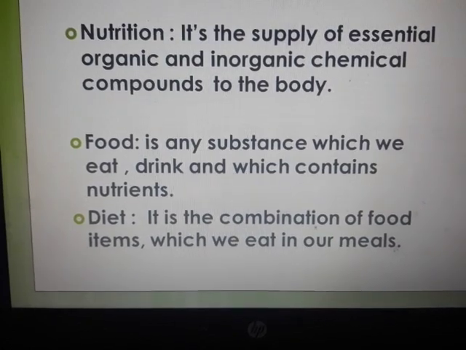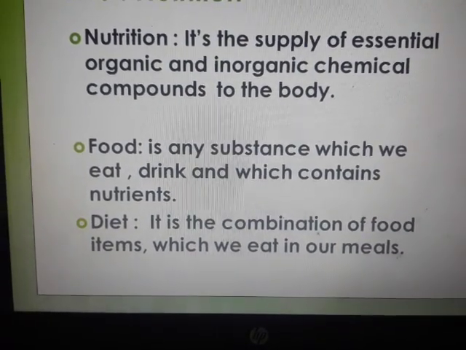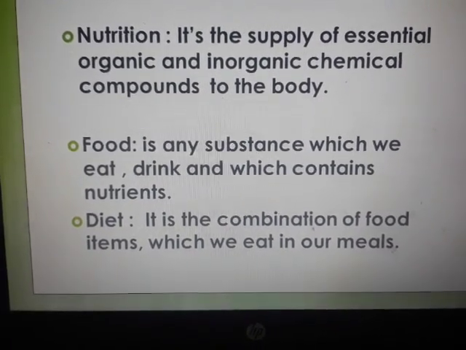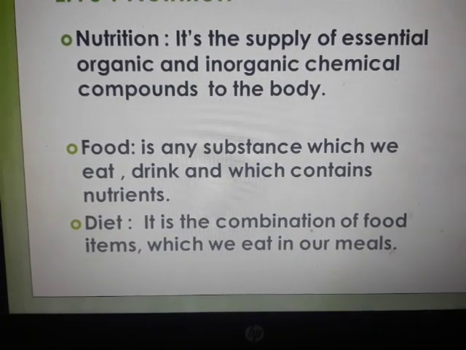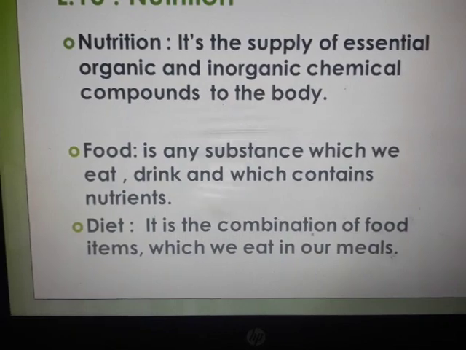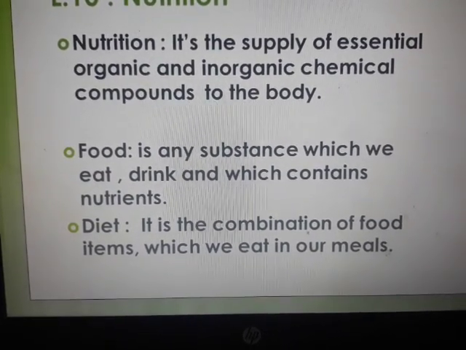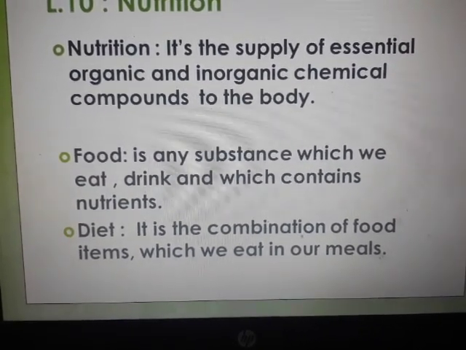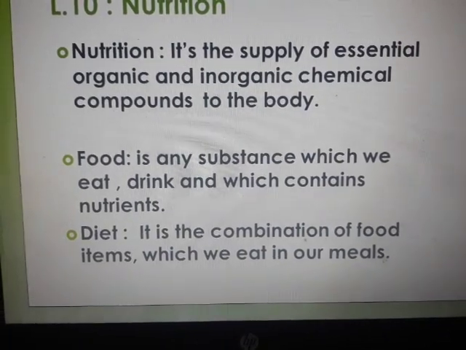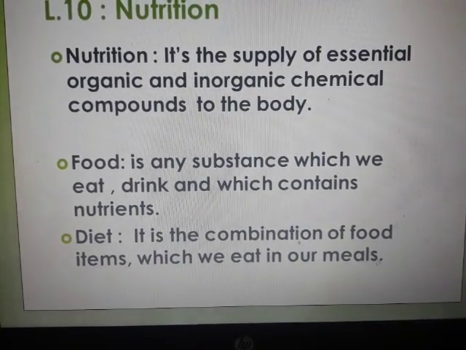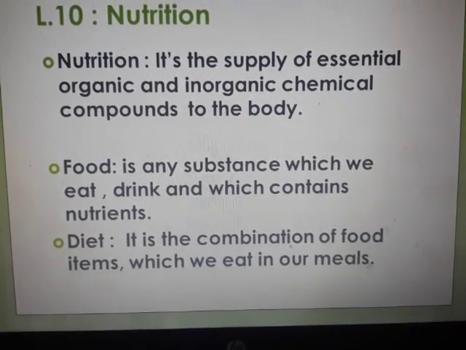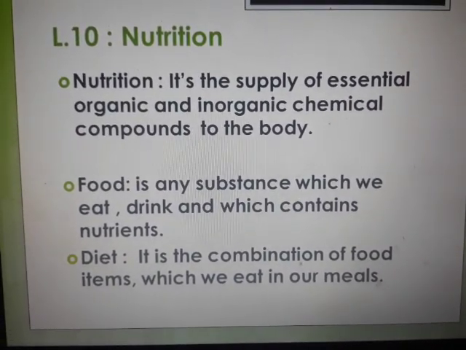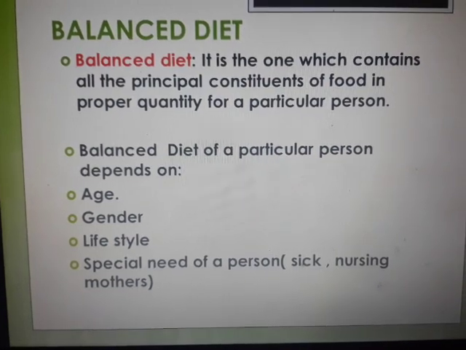So all these definitions do look similar, but they vary. Okay, diet is a combination of the food items that we have in our meals. And then furthermore, we're going to see what a balanced diet is. It is not just any amount of food that we can have. It is as per our age, our gender, height, everything. We need to have a very proper and balanced amount of the food groups. That is what we are going to see.